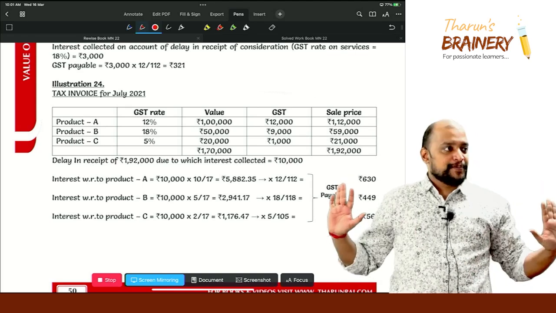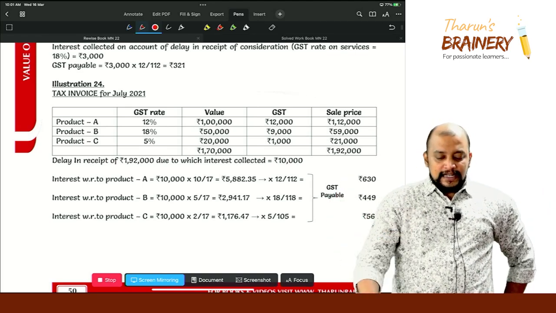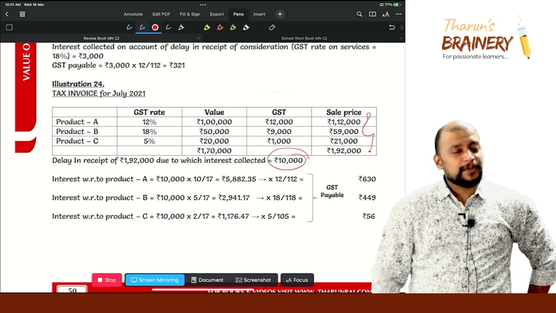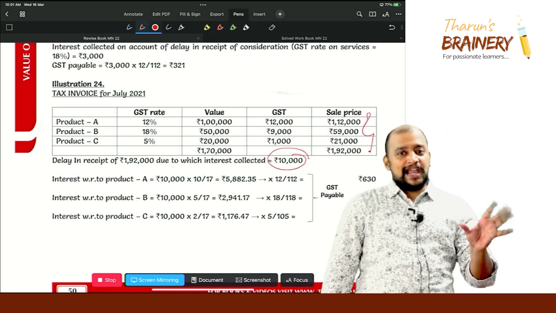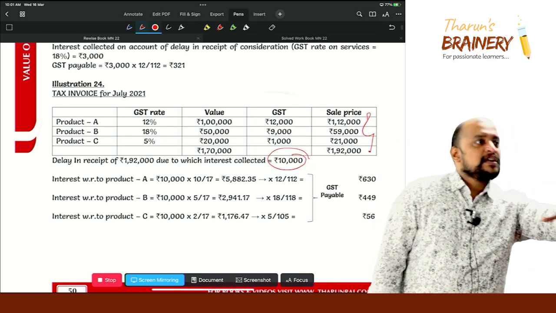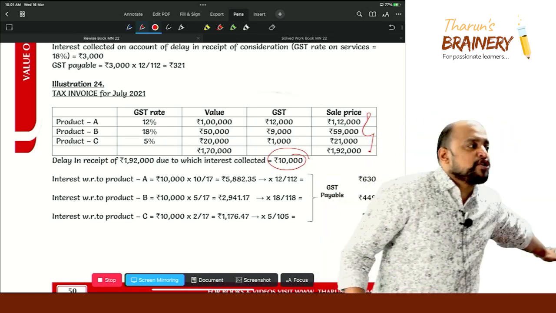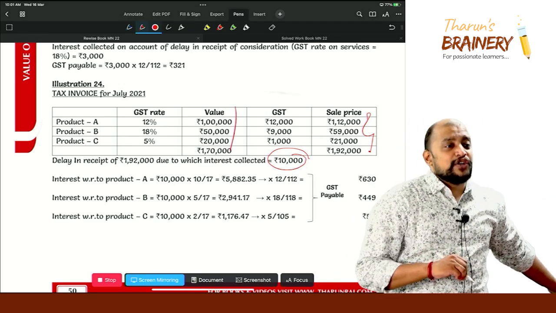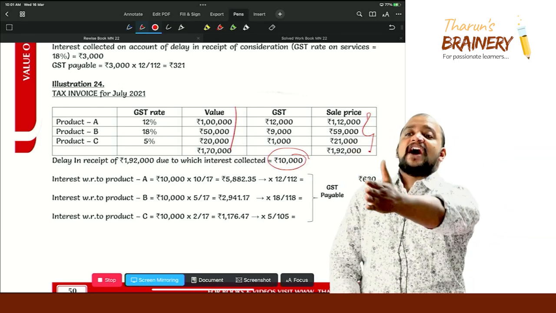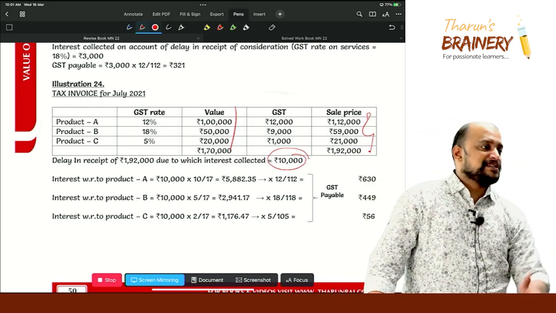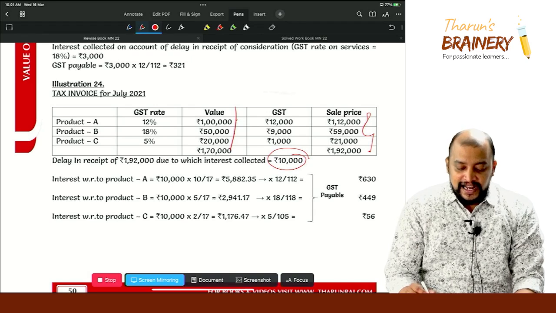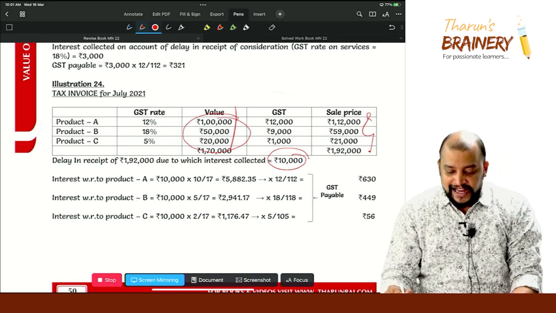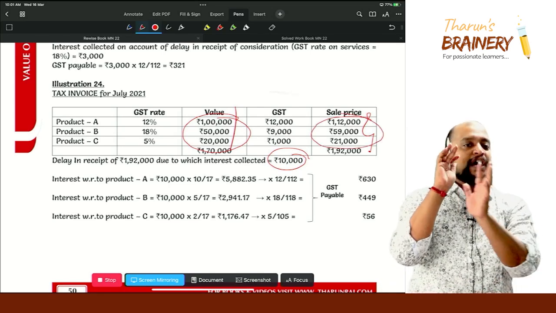Is it clear? Sir, can't we take this 10,000 in this ratio also? Yes, we can. There is no hard and fast rule for apportionment. Either you can take the value ratio before GST, or you can take the sale price ratio after adding GST, and do the apportionment.